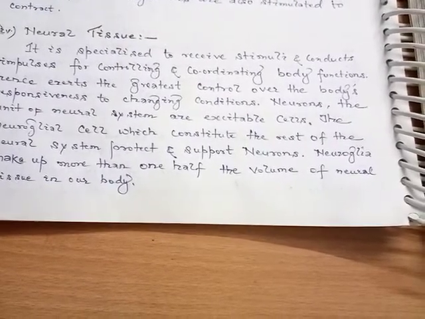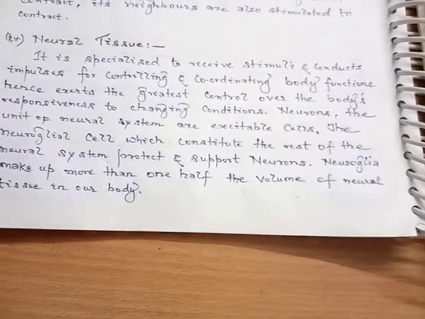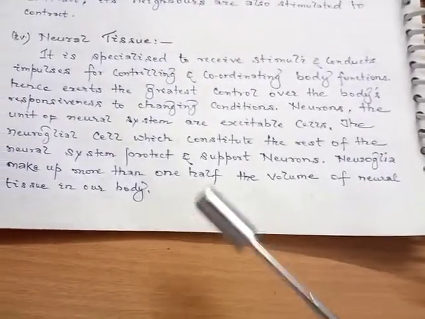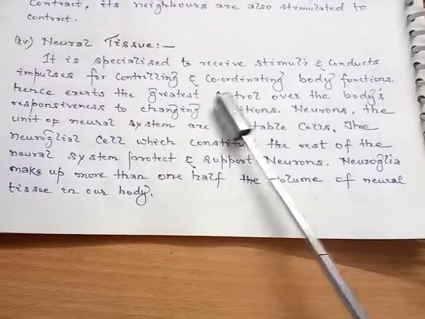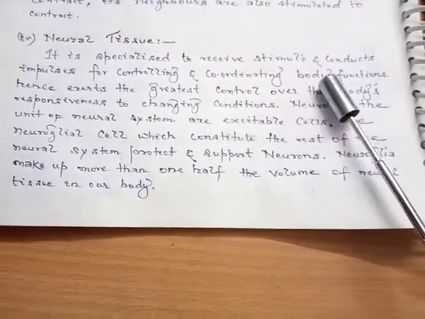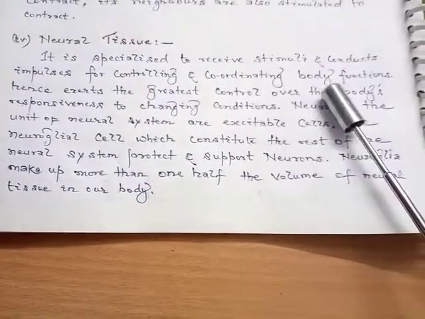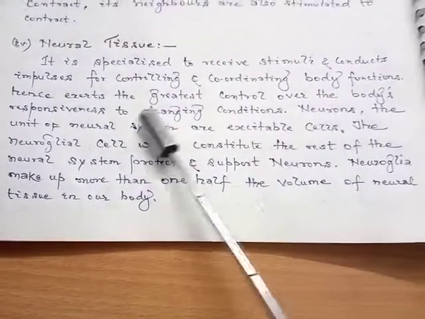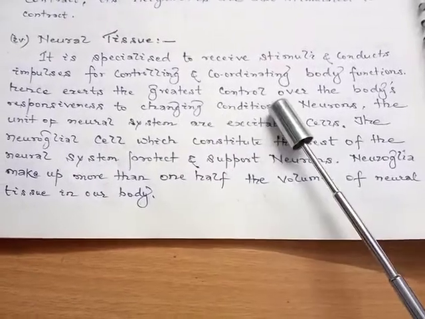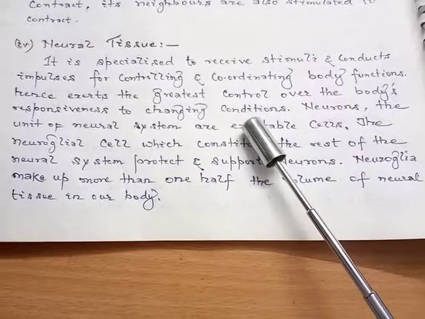The nervous tissue is composed of specialized cells called neurons. So we can say neural tissue is specialized for receiving stimulus and conducting impulses for controlling and coordinating body functions. Hence it exerts the greatest control over the body's responsiveness to changing conditions.